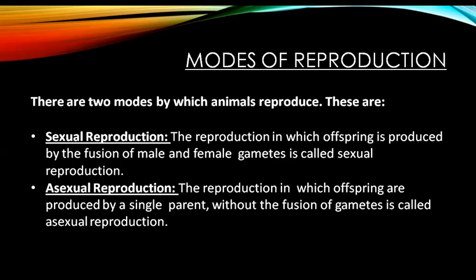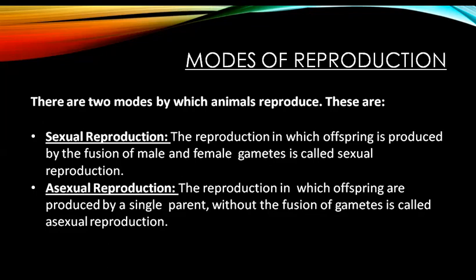Male gamete is the male sex cell, which is a sperm, and female gamete is the female sex cell, which is called ova or the egg. So the fusion of these two gametes will produce offspring. That is why it is called sexual reproduction. In this type of reproduction, two parents are involved.